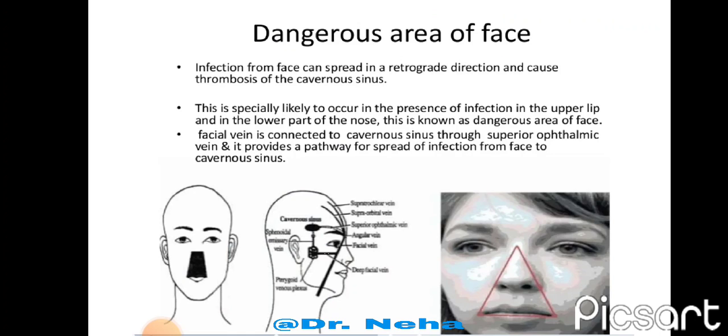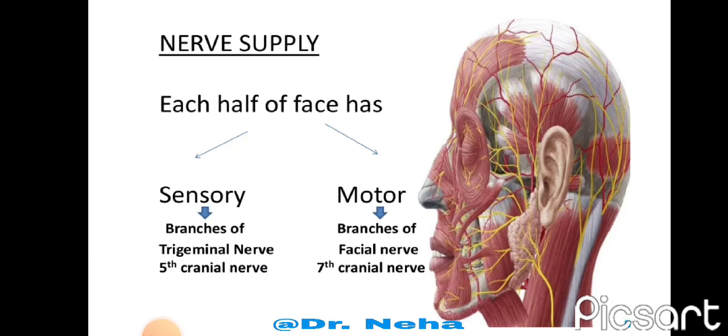Now the dangerous area of the face. Infection from the face can spread in a retrograde direction and cause thrombosis of the cavernous sinus. This is especially likely to occur in the presence of infection of the upper lip and the lower part of the nose. This area is known as the dangerous area of the face because the facial vein is connected to the cavernous sinus through the superior ophthalmic vein, and it provides a pathway for spread of infection from the face to the cavernous sinus.